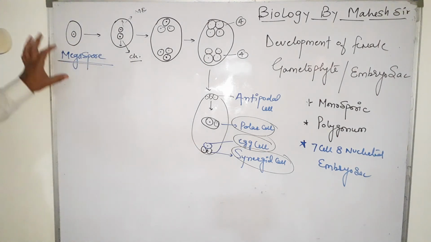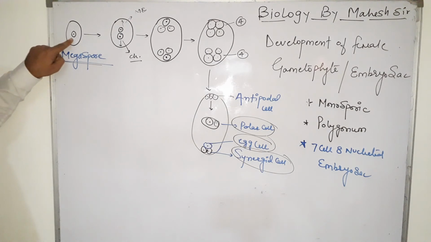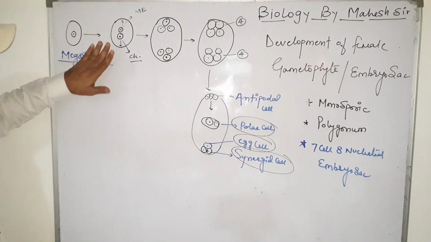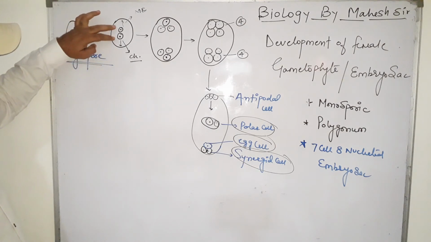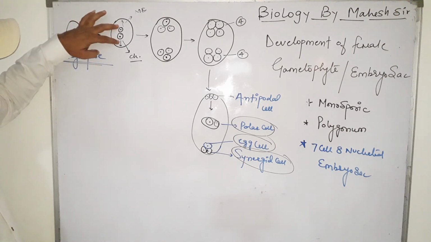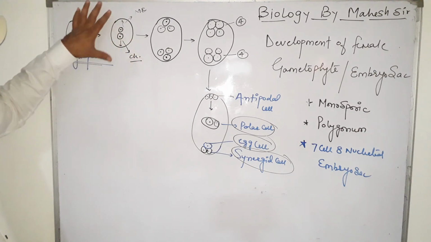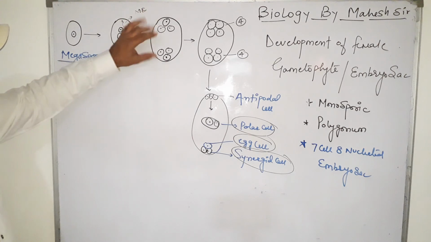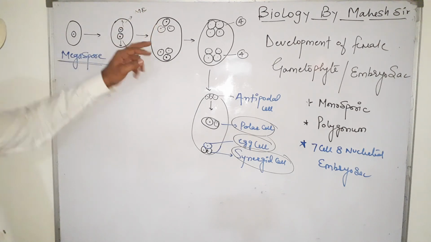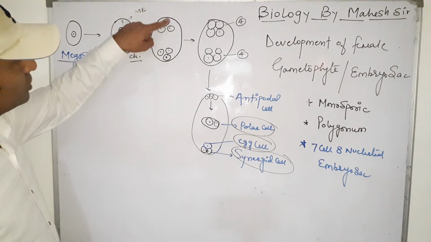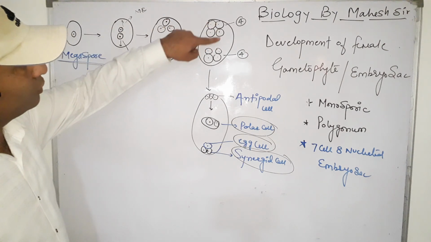So again, to repeat, the first is the megaspore. The functional megaspore contains a single nucleus and a vacuole. Now it undergoes 3 mitotic divisions. In the first phase it produces 2 nuclei. Now in the next phase, due to the increasing size of the vacuole, the embryo sac or megaspore also increases, and it produces a total of 4 nuclei.